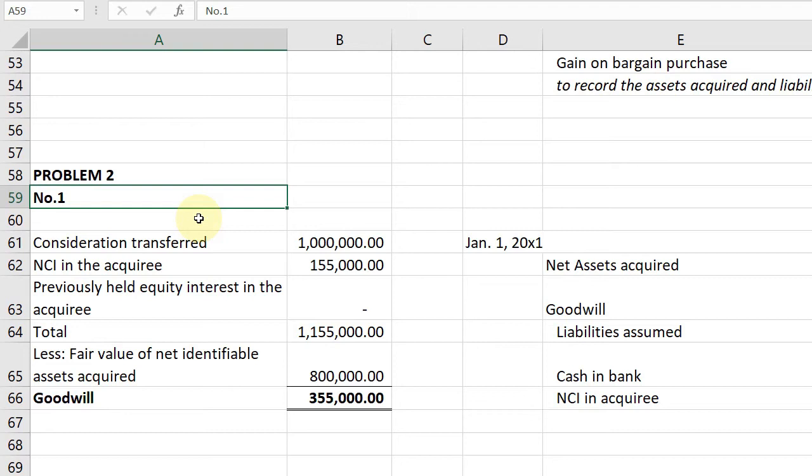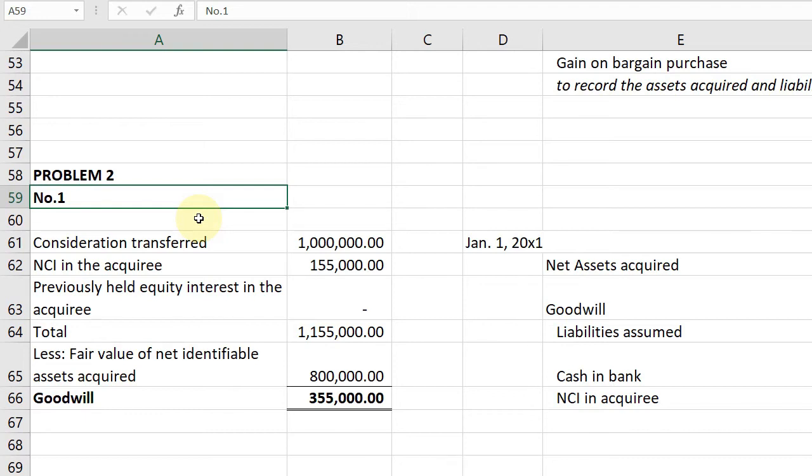How much is the goodwill or the bargain purchase? You were given the fair value of NCI and the consideration for the 80%, which is 1 million. The question asks for the goodwill.